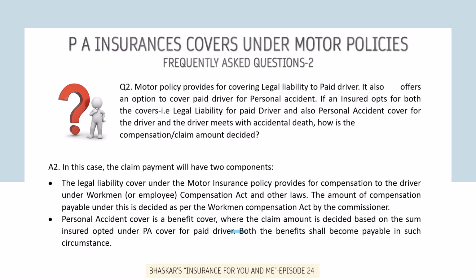The legal liability cover under the motor insurance policy provides for compensation to the driver under Workmen Compensation Act and other laws. The amount of compensation payable under this is decided as per the Workmen Compensation Act by the Commissioner. The second part is the personal accident cover is a benefit cover, and the claim amount is decided based on the sum insured opted under PA cover for paid driver. So both the benefits, the one under the legal liability for the paid driver, the other benefit under the personal accident for the paid driver, both the benefits shall become payable in such circumstance.